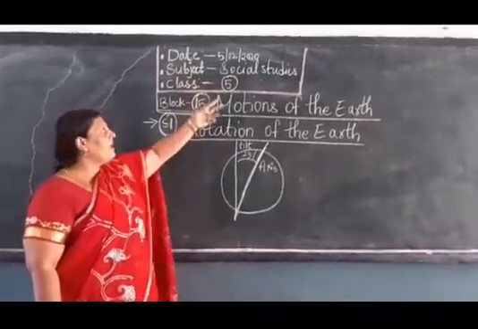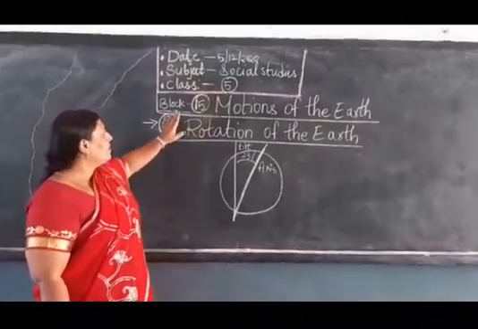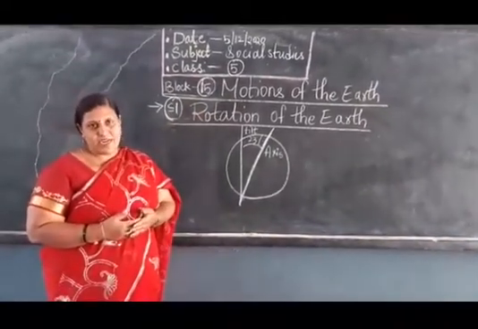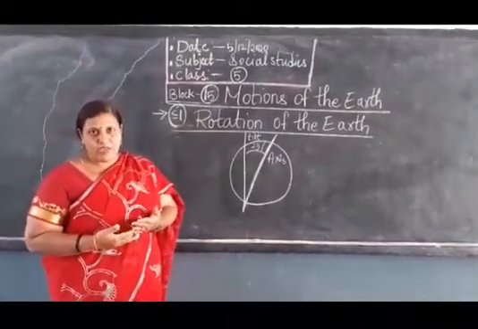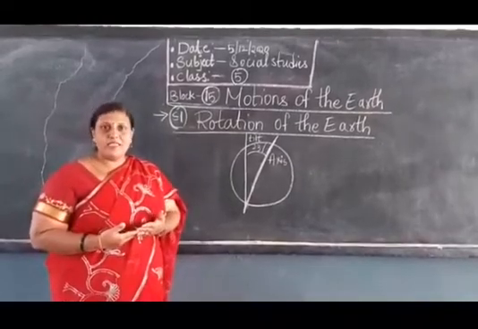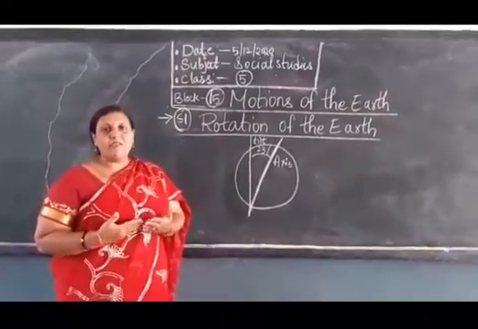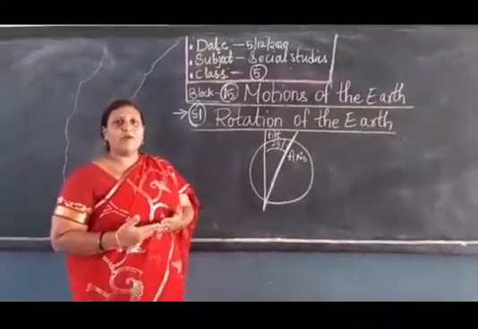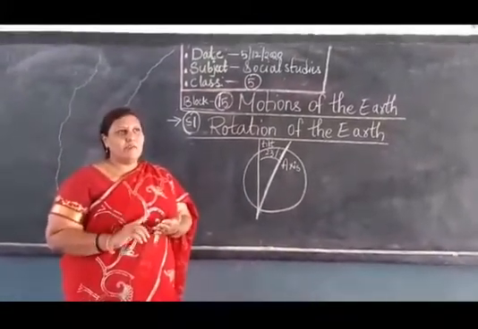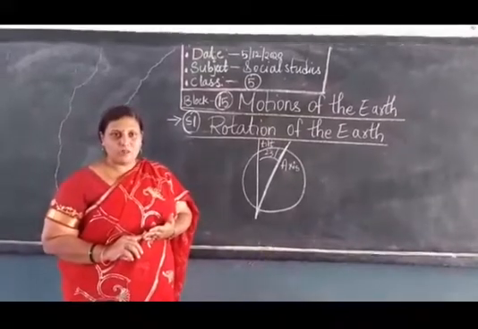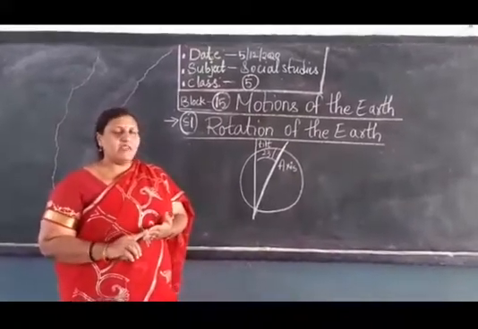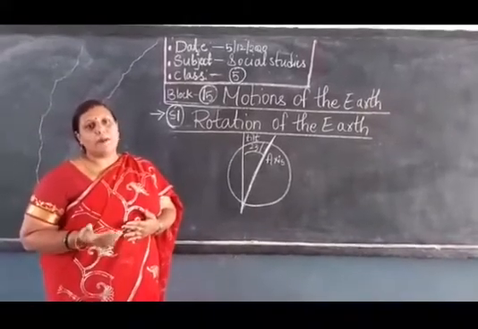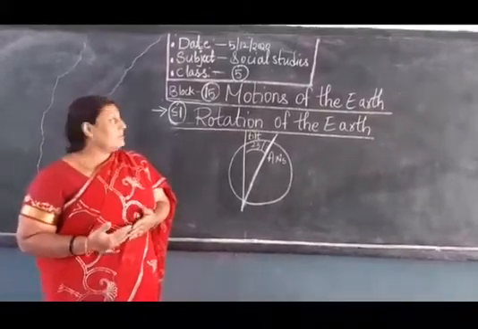Today's date is 5-12-2020, grade 5 social studies. Children, we are doing block 15. In the last class we studied how the British came to India and how they ruled India. We studied this in blocks 10, 11, 12 and 13: how the British came to India, when the Indian National Congress party was formed, and when Mahatma Gandhi came to India and what influenced him to take part in the freedom fight.